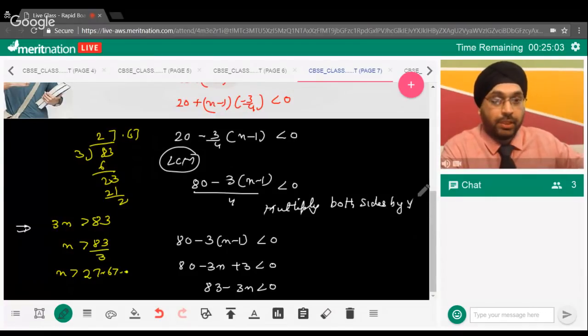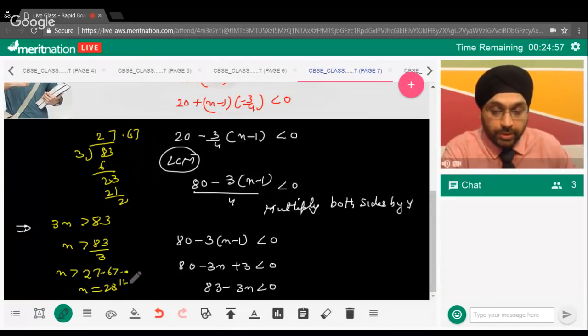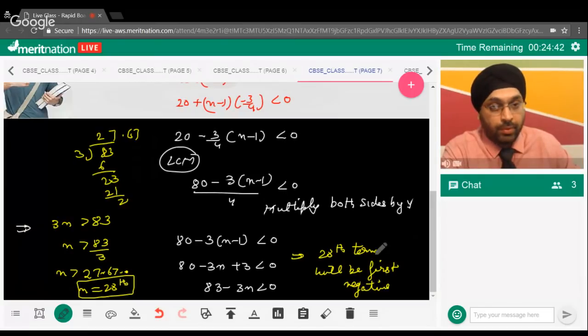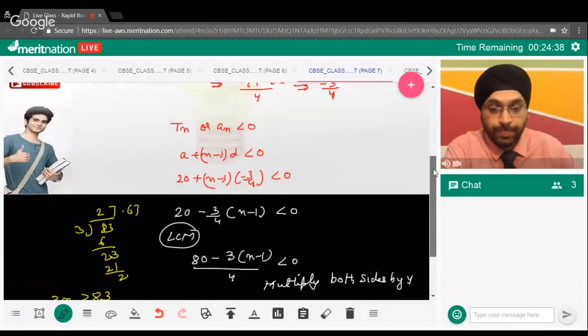So, what will be the term after 27? That will be the 28th term only. So, this means n is the 28th term. So, guys, can I say further that the 28th term will be the first negative? Will be the first negative. I hope the concept is clear. Okay. So, guys, let's move forward then.